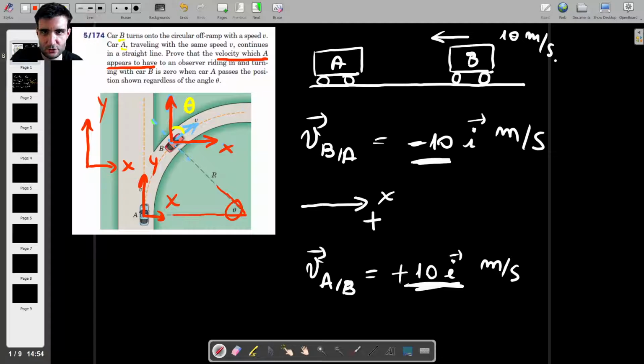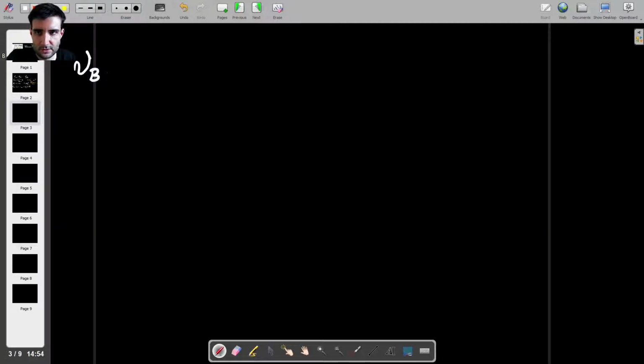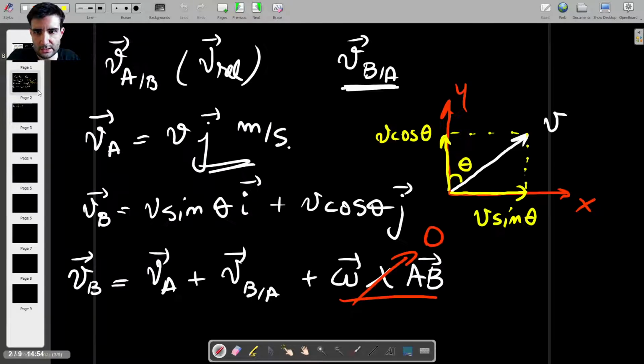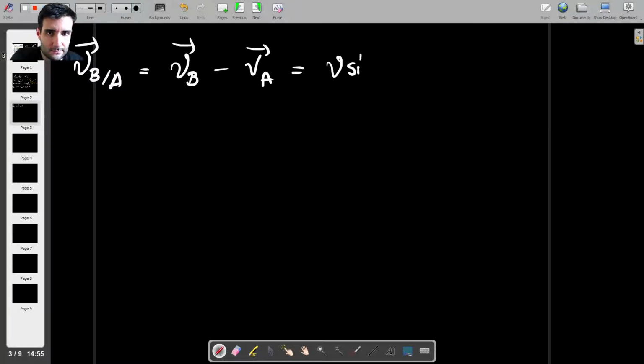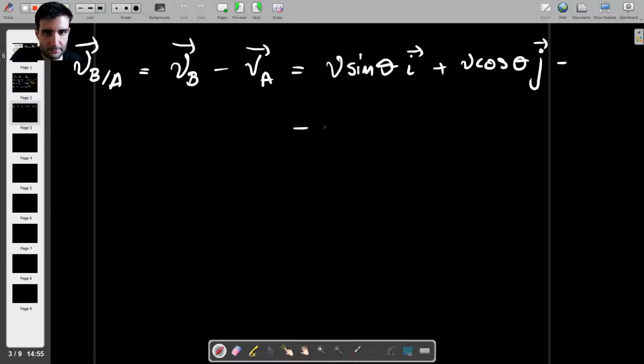Car A is just traveling straight, which means my coordinate system is not rotating either, which means that there's no angular velocity of the coordinate system, which means this term is just 0, which means that the velocity of B with respect to A equals VB minus VA, which is what we sort of expected from the beginning. So that is V sine theta i, and then we have plus V cos theta j, and then minus, and VA is just V j, okay?